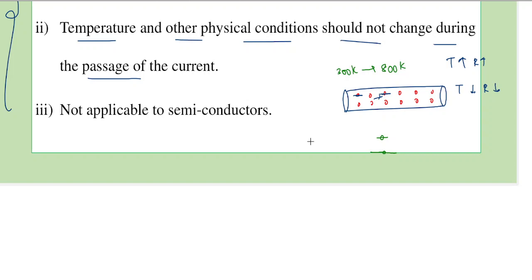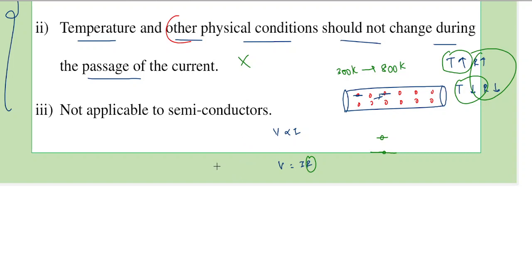But the assumption in Ohm's law is that we wrote V is proportional to I, or V is equal to I into R, and this R, which was called resistance, was a constant of proportionality, which means R should always be constant. But if T changes, that is if T increases or decreases, R itself is changing. So in that case, Ohm's law is not valid. We can use the same argument even for other physical parameters. So whenever other conditions change, even then Ohm's law is not valid.